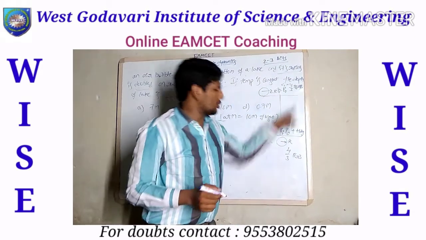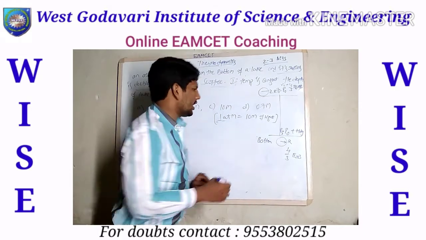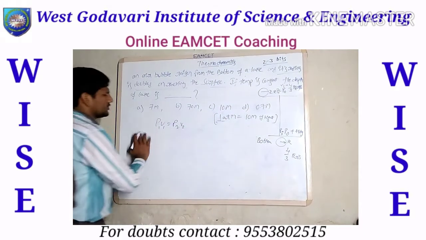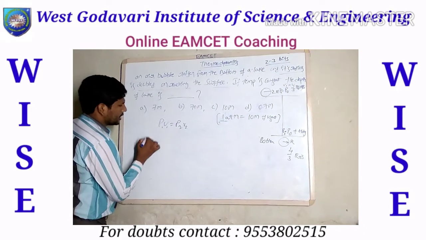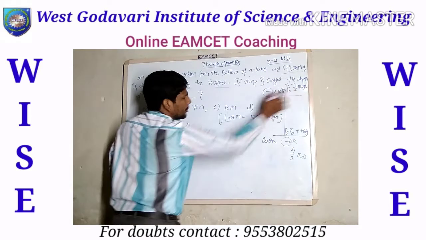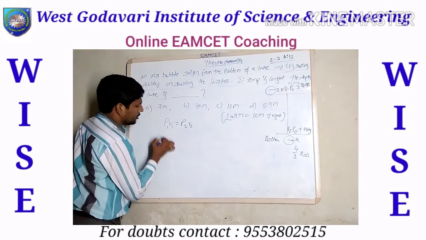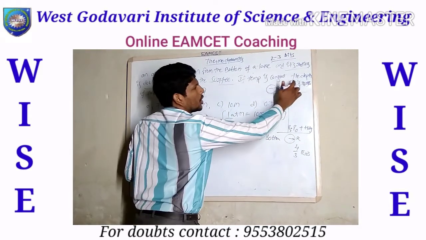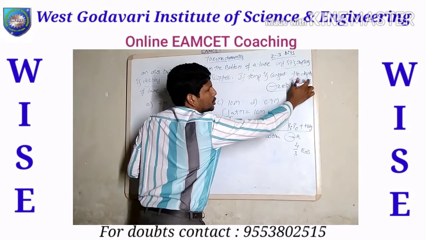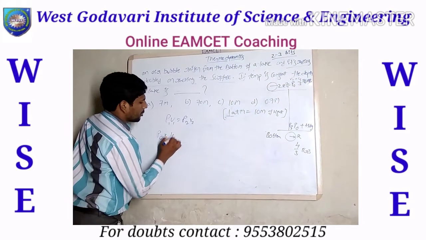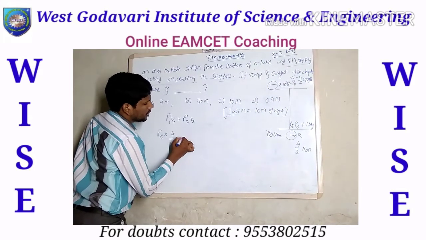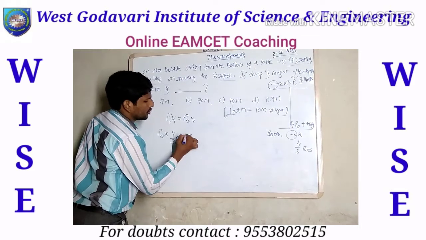Now apply this in the formula. P1 is simply P0, so P0 into V1, where V1 equals 4 by 3 pi into 2r whole cube.